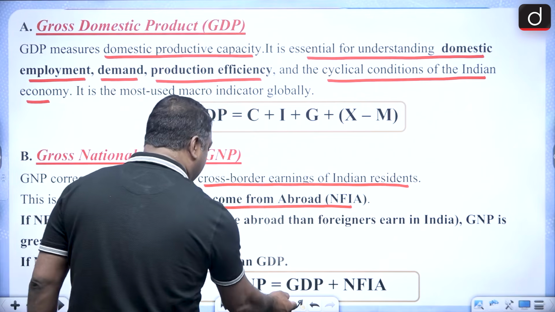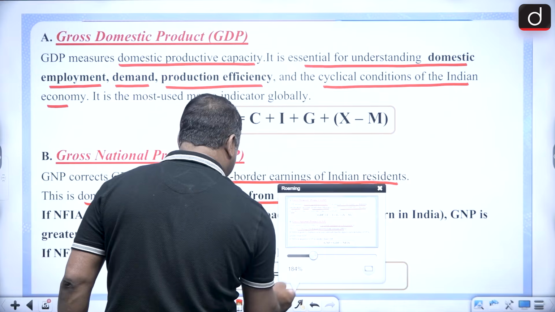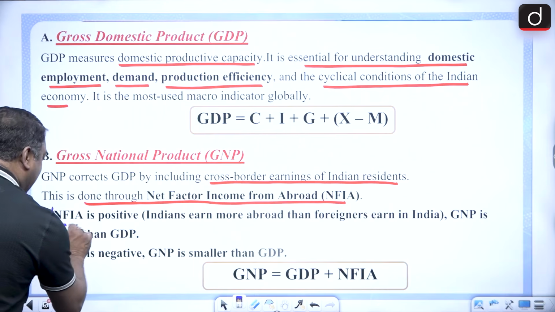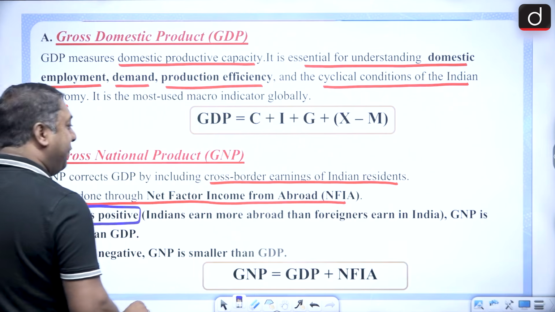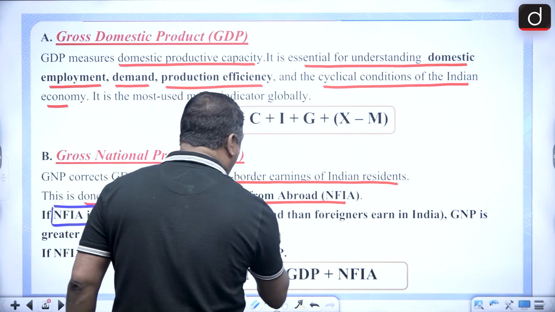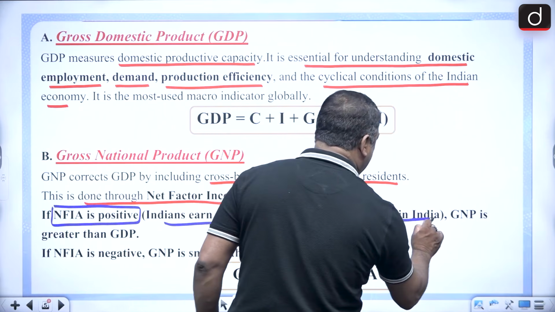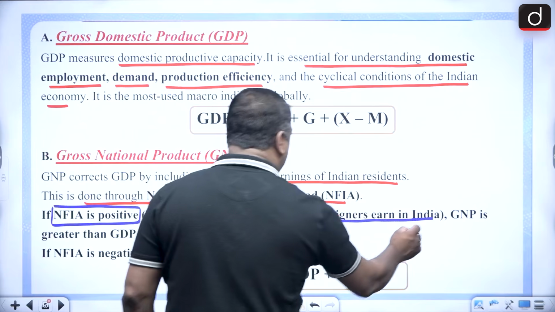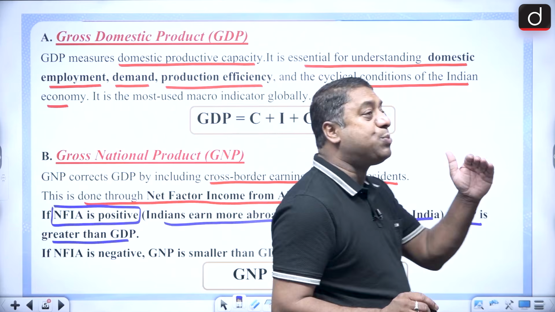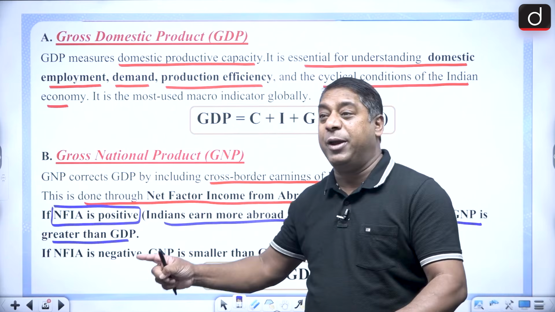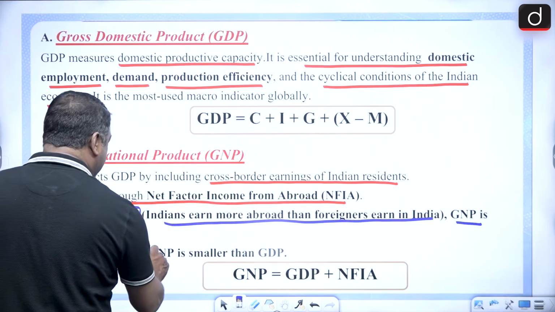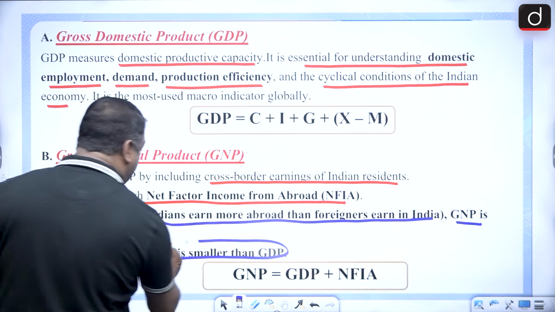Now this is very, very important for your exams. These are the things you should remember. If NFIA is positive, it means Indians earn more abroad than foreigners earn in India. So GNP will be greater than what? GDP. So if NFIA is positive, then GNP will be greater than GDP. And if NFIA is negative, then GNP will be less than GDP.